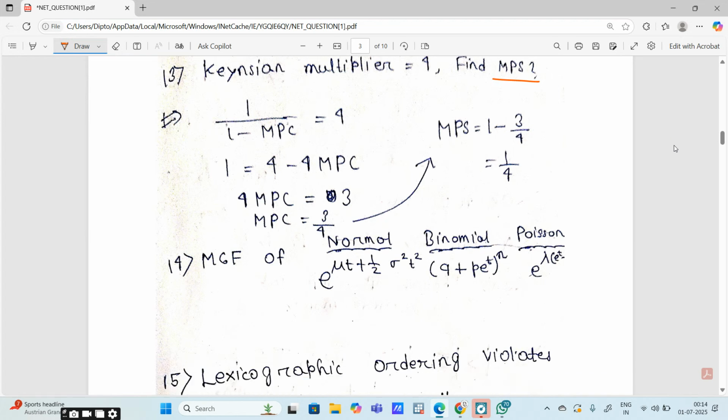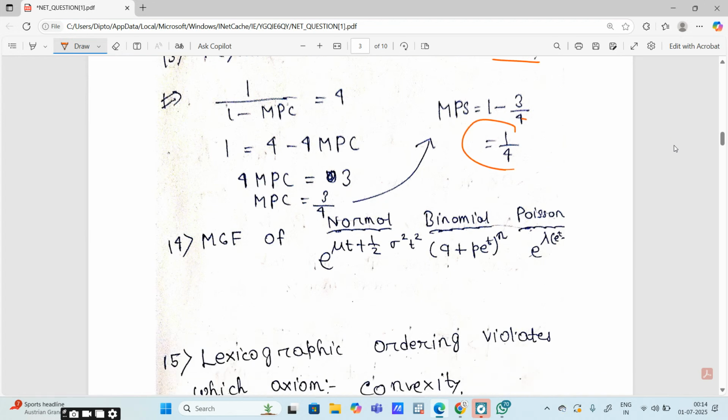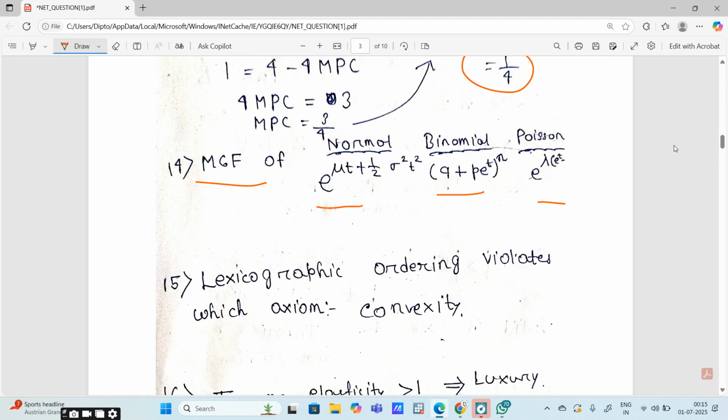Here I have solved it for you. You can go through it. MGF, moment generating function of normal, binomial and Poisson distribution. All of this is given here. MGF of normal is given: e to the power mu t plus 1 by 2 sigma square t square. Binomial is given. Poisson is also given.